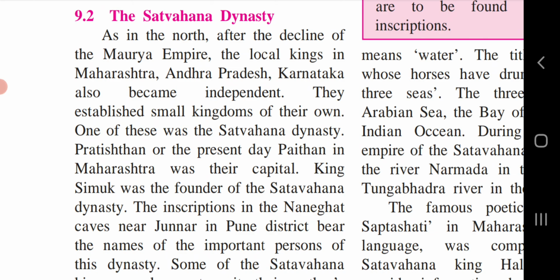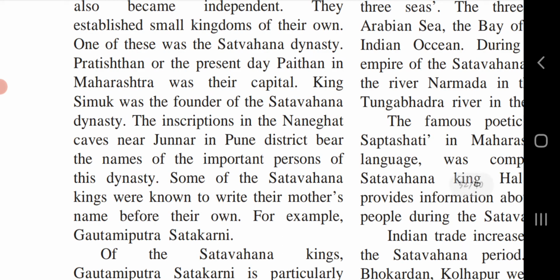Andhra Pradesh formed parts of the Satavahana kingdom. Pratishthan, or present-day Paithan, was the Satavahana capital. Gautamiputra Satakarni was a well-known Satavahana ruler. The Satavahanas had trade relations with Rome. Also we saw that the famous cave sculptures at Bhaja, Ajanta, Karla, Kanheri, Junnar and Nashik belong to the Satavahana period. The Gatha Saptashati, an important work in Maharashtri Prakrit, also began in the Satavahana period.